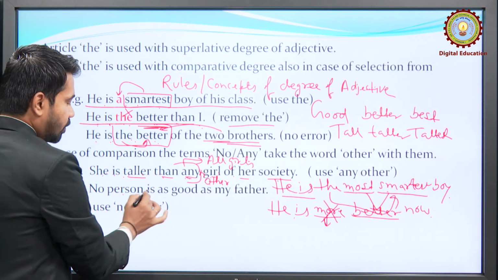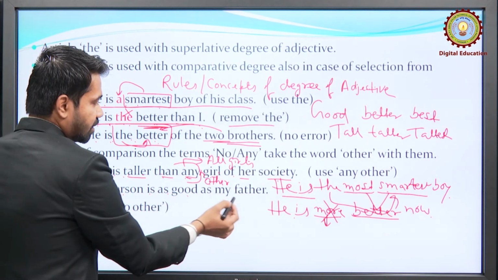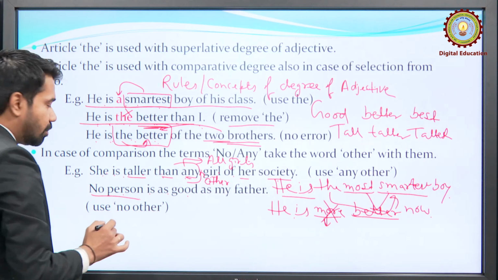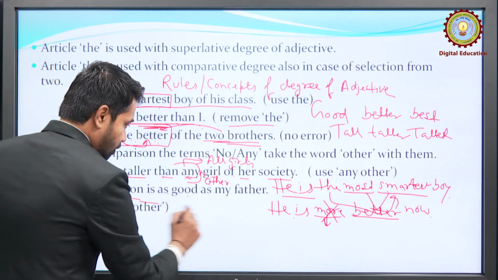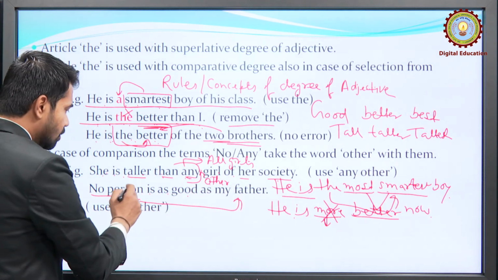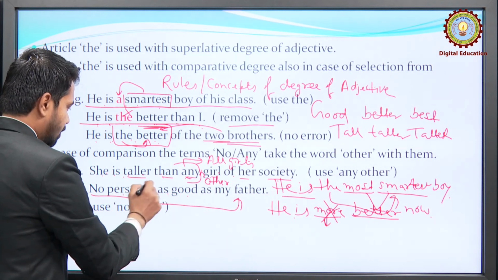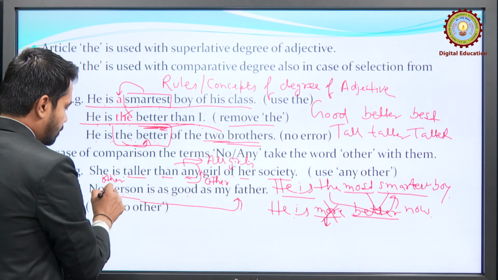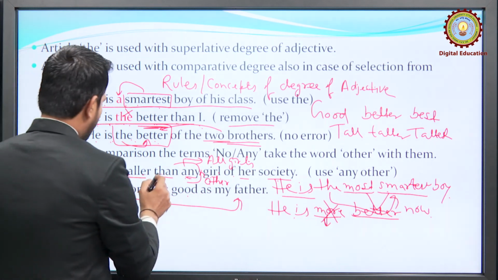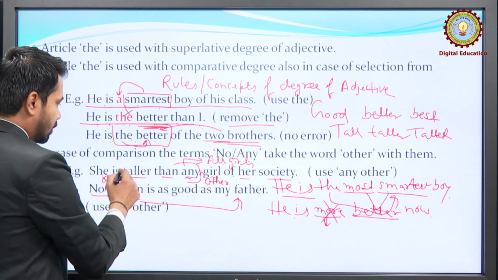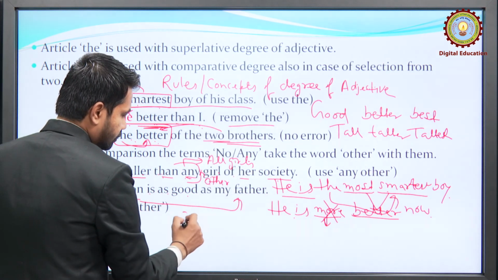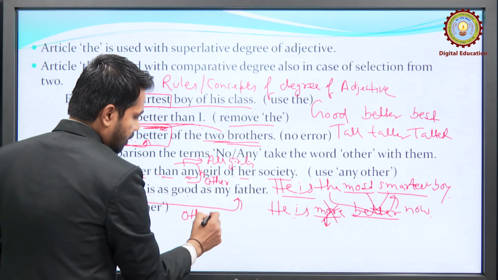Next, no person is as good as my father. No person, that means my father also, but I have to exclude my father from this. So what will be the correct option now? No other person. So whenever we are using no or any, we have to use other in case of comparison,